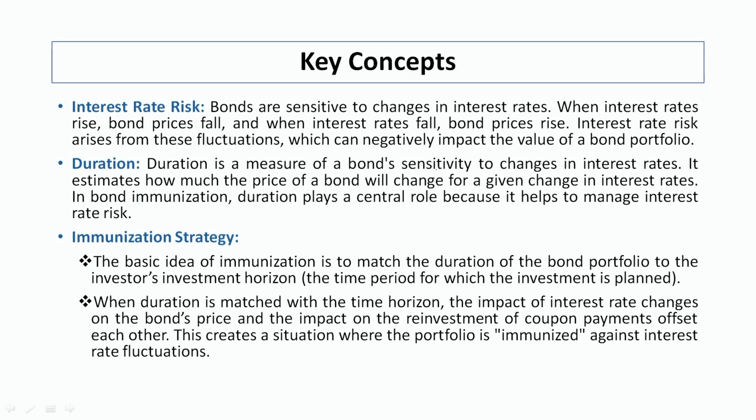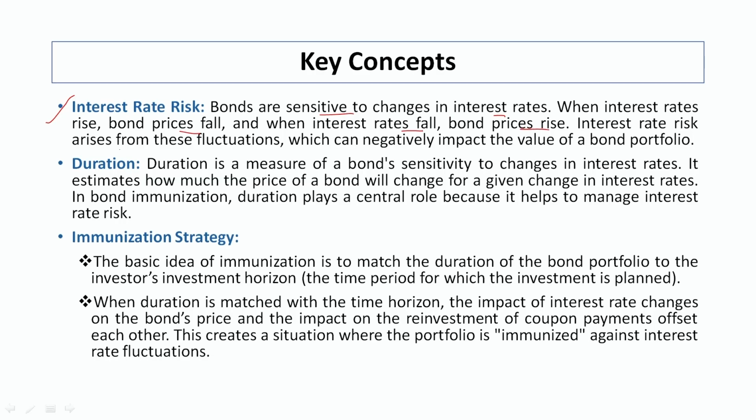So, what are the basic key concepts under bond immunization? The first one is interest rate risk, which we already elaborated, but let us focus on it again. Bonds are sensitive to changes in the interest rate. We already know that a floating bond is exposed to interest rate fluctuations. When interest rates rise, bond prices fall, and when interest rates fall, bond prices rise.